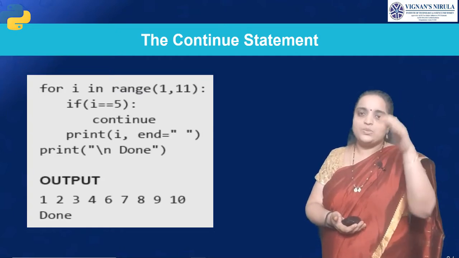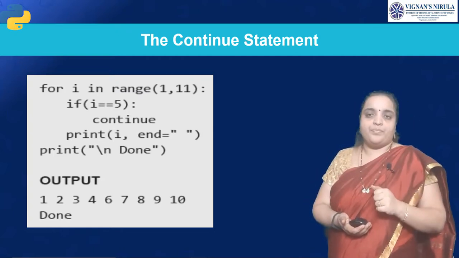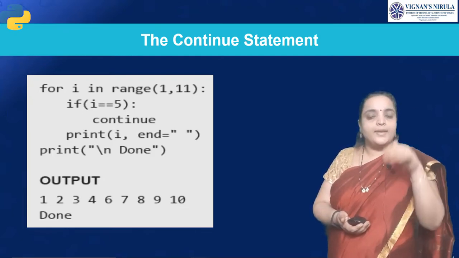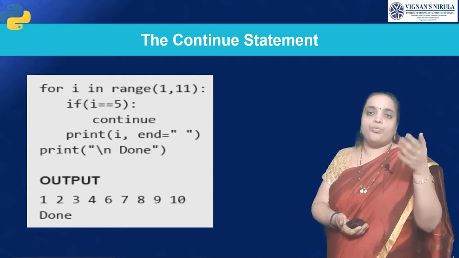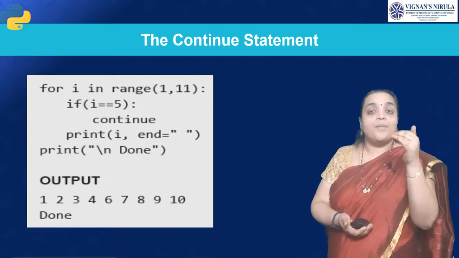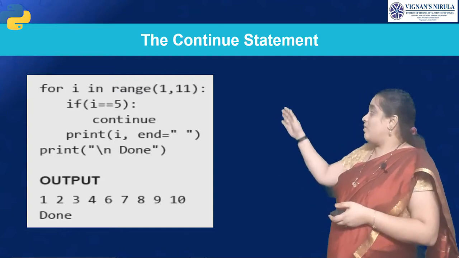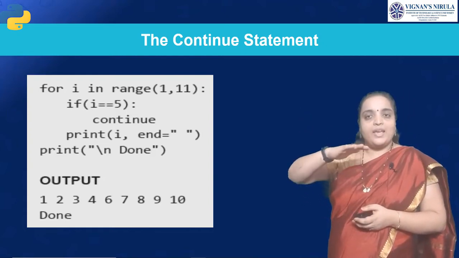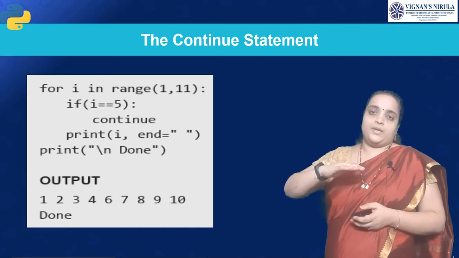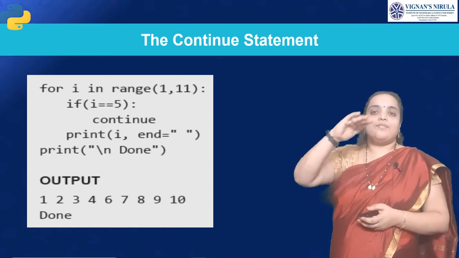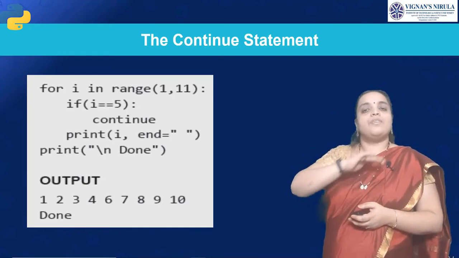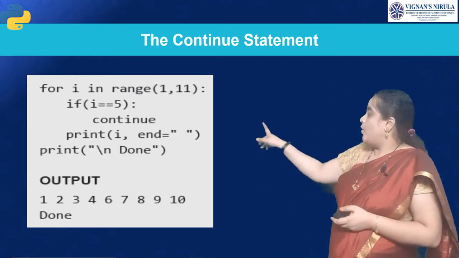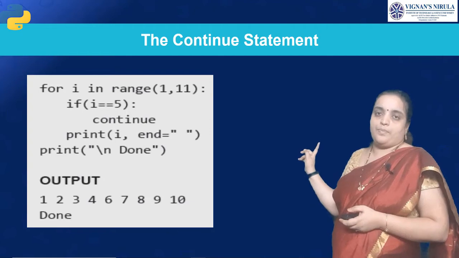So now i is 1. So 1 is printed. Then it is incremented. 2 is printed. 3 is printed. 4 is printed. When it reaches 5, it will check: 5 is equal to 5, continue. Means you are skipping the 5 value to print. It will skip the 5 value and it will again continue with the next value, that is 6. So here 1 to 10 numbers are printed, except 5.